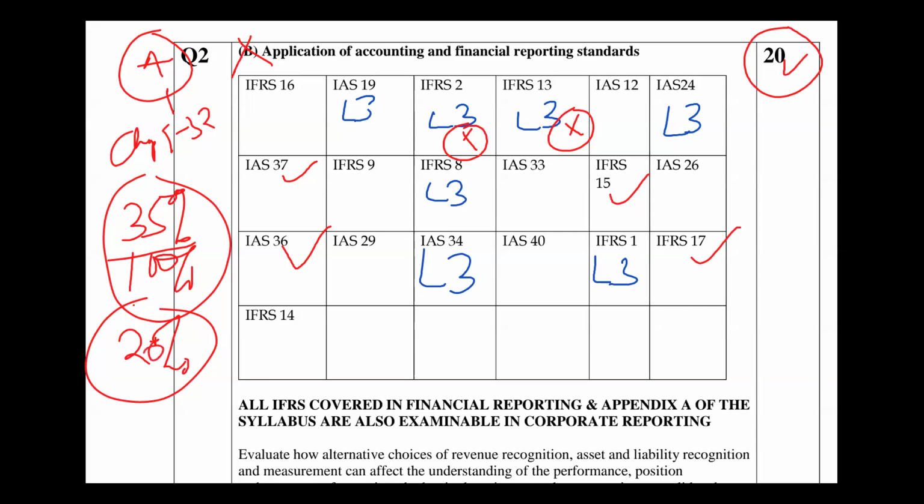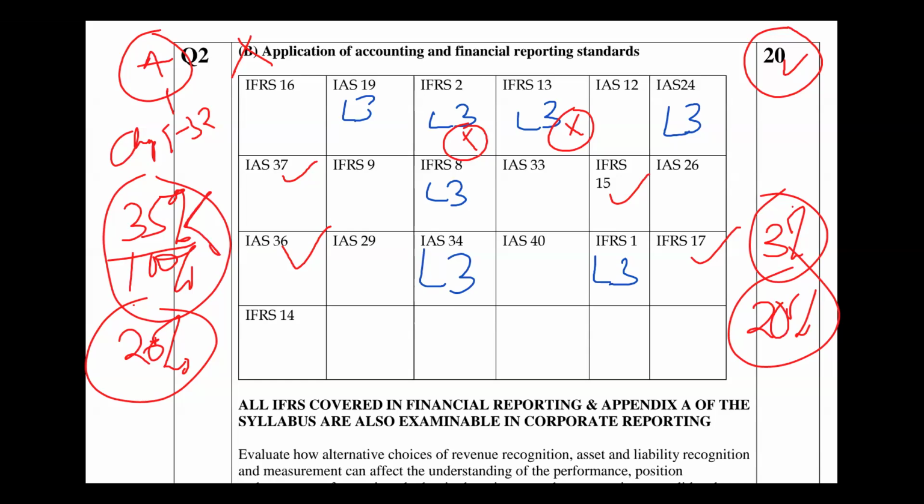So this 20 plus the 10 in question 1 gives us 30. We are left with about 20 to pass. That is if I've actually studied the standards and solved questions. You are not to get everything correct, just the approach. Of all the 35 marks for standards, if I study so well and solve some questions on my own, let me estimate 20% for myself out of the 35% of questions which border on standards.